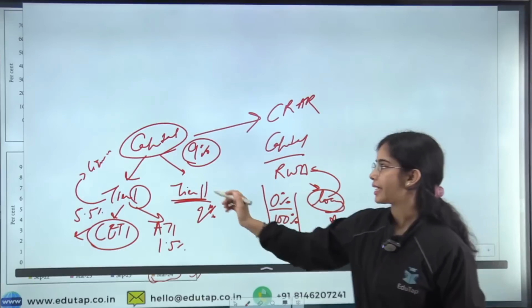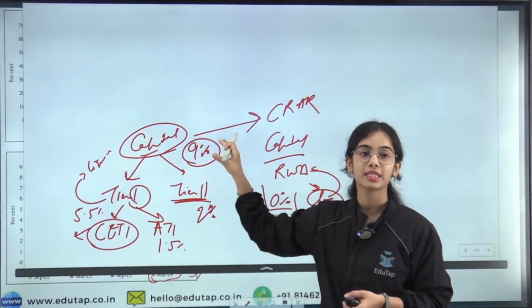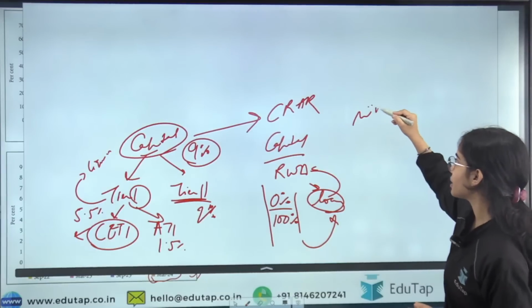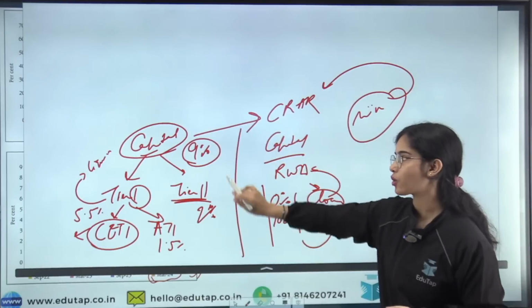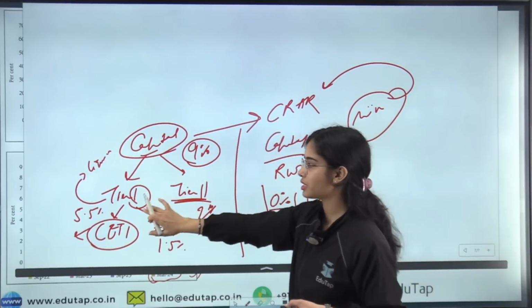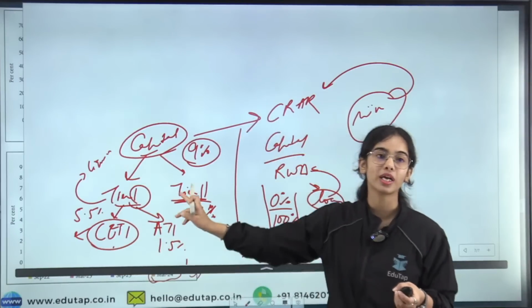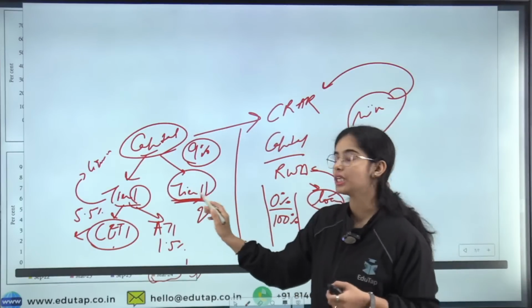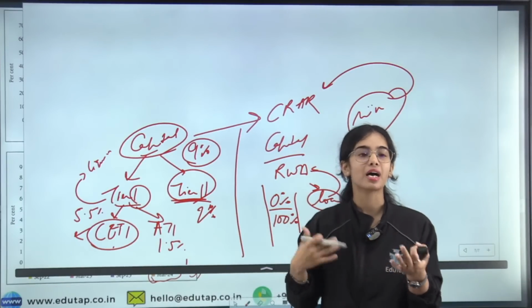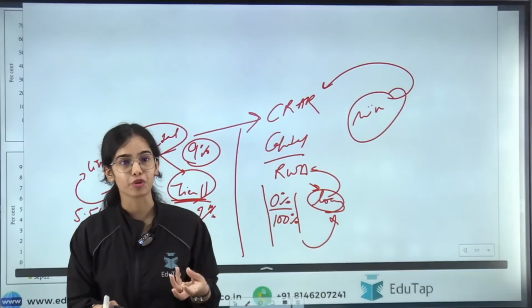So this is the minimum requirement by the Reserve Bank of India, that the banks have to keep a CRAR of 9%. Out of this 9%, tier 1 is CET1 5.5% and AT1 1.5%, and tier 2 capital is 2%. Tier 2 capital is actually the assets of the bank that the bank doesn't use during the normal situation, because the bank cannot sell its infrastructure, right?